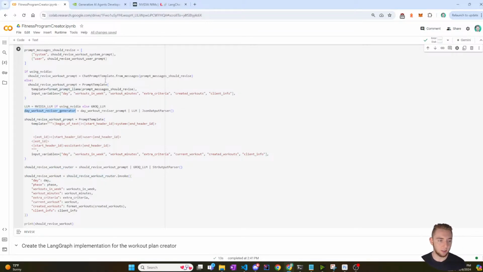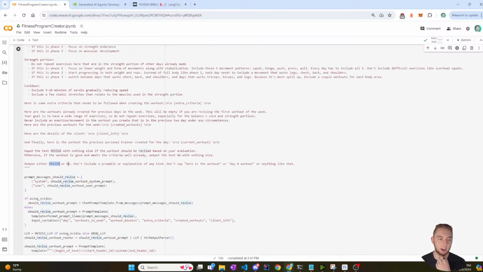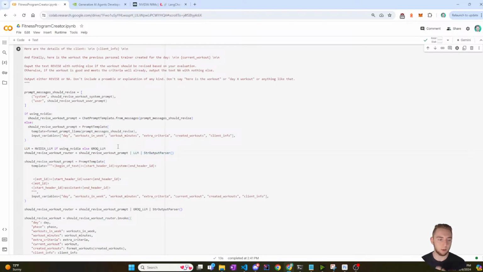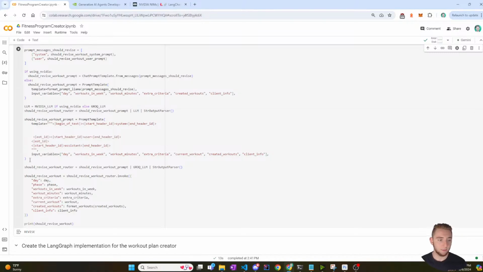All right, so the router is equal to the should revise workout prompt piped into the LLM, piped into a string output parser. Before I was outputting JSON because I want the workouts in JSON format, but now with this router, since I just want revise or NA, I'm just going to do this string output parser. All right, and then boom, let's see what else I need. Input variables. These need to be changed a little bit because I have the day, the workouts in the week, workout minutes, extra criteria, current workouts, created workouts, and client info. Most of the time, the inputs are pretty similar between all three prompts, but there are a couple of differences there.